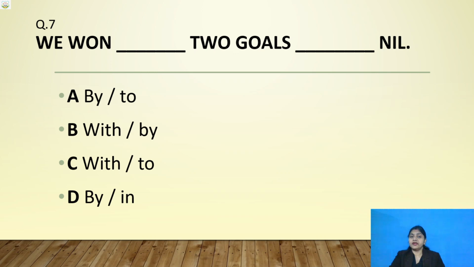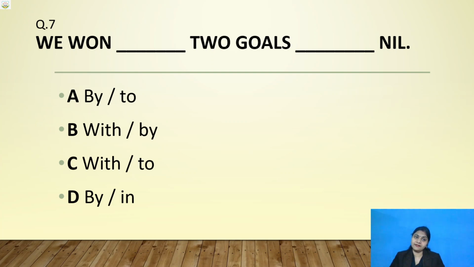Think very carefully and give your answer. Yes, think carefully and then type your answer. Let us see the correct answer. Question number 7. Let us check our correct answer.